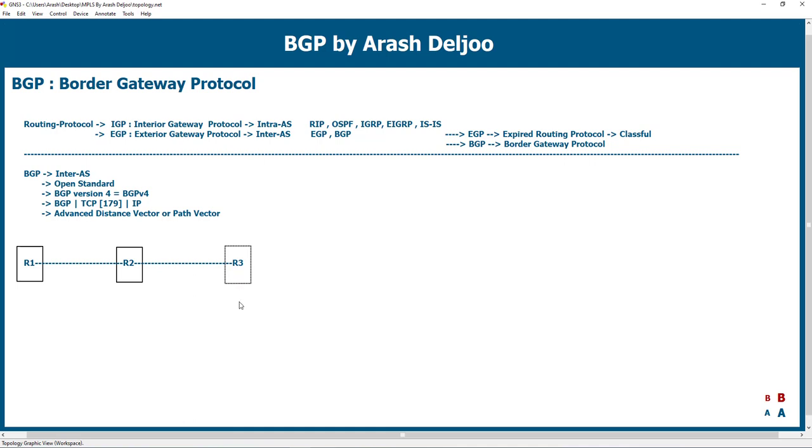Okay, and we have 3 ASs. R1 is in AS 65000, the edge router of AS 65000, and then R2 in 65001, R3 in 65003, or maybe it's better to use these AS numbers. Okay, very good. Now, when you have BGP connections or BGP sessions between the routers, we call it BGP neighborship.